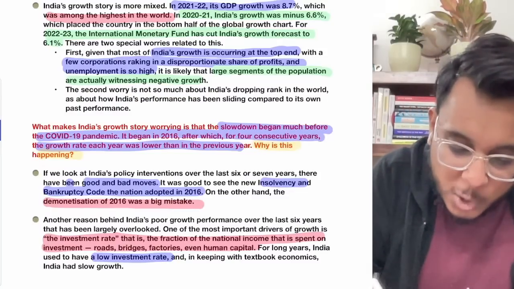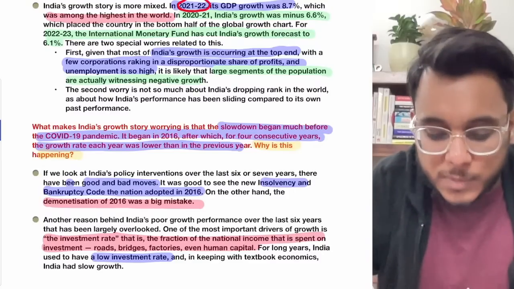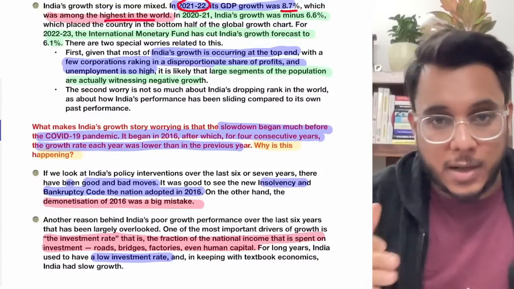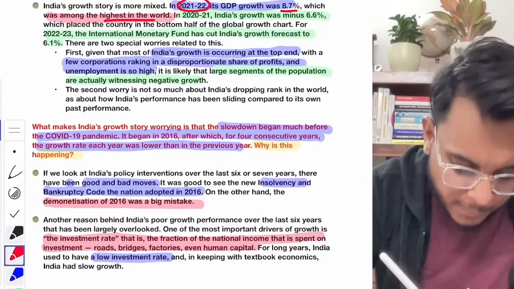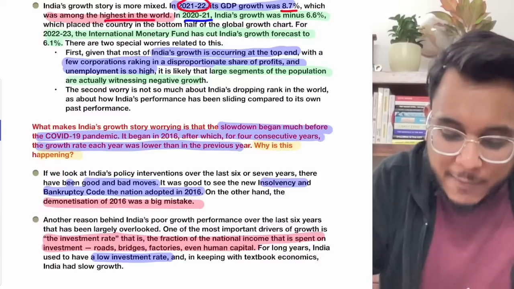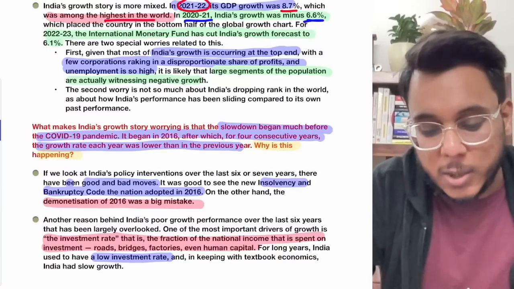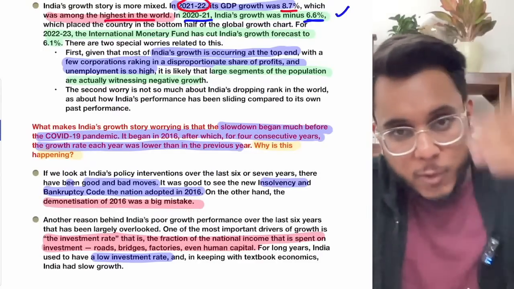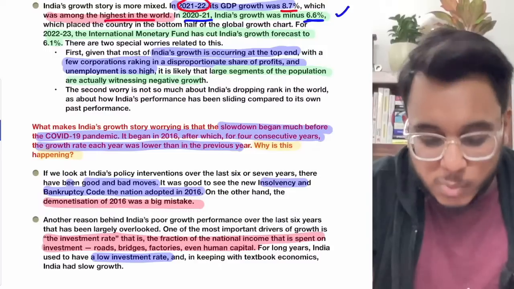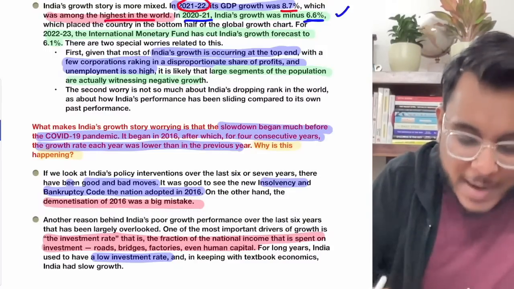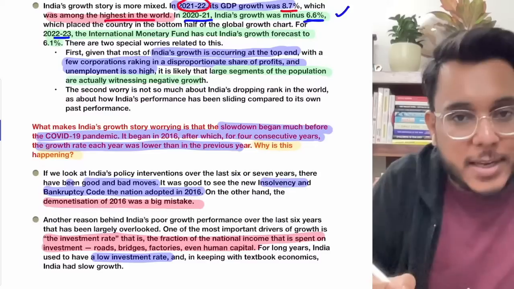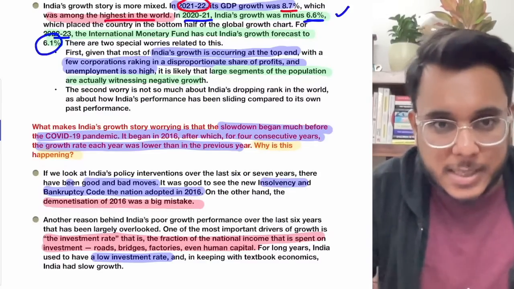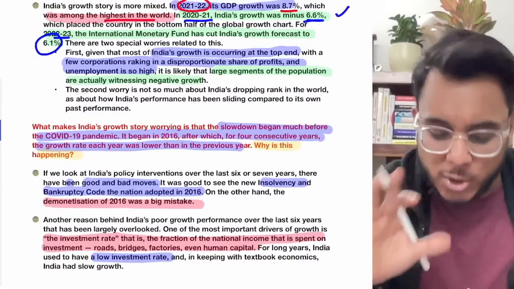For example, in 2021-22, GDP was growing at 8.7%, which was the highest growth rate in the world. However, one year back, in 2020-21, we find that there was a minus 6.6% growth. So growth was highest in 21-22, but before that it was minus 6.6%. It is provided that for 22-23, the IMF has projected that India will grow at the rate of 6.1% positive, which is actually fair, decent.